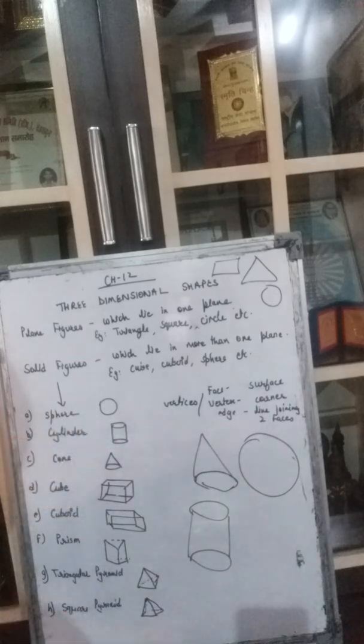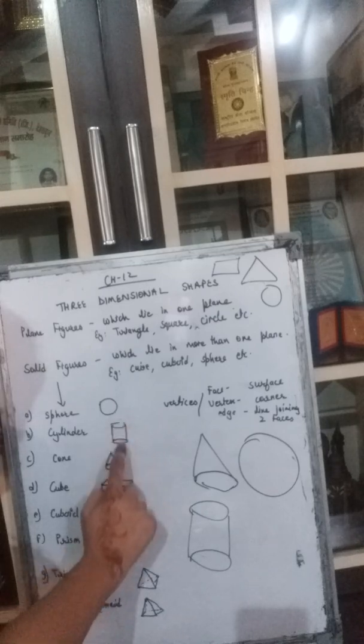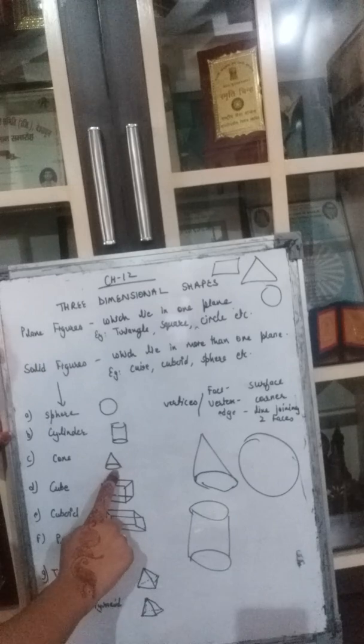Sphere has only one curved face. Okay, so we cannot talk about that. Cylinder has how many? You can say a cylinder has 3 faces. So minimum can be 3. But what is it saying? It is saying a solid shape is completely bounded by a plane face. So a shape having a curved face cannot be bounded by plane faces only. So this cannot be done. Cone has only 2 faces. Okay, but one is curved, one is plane. Here they are saying that a solid shape is completely bounded by a plane face.